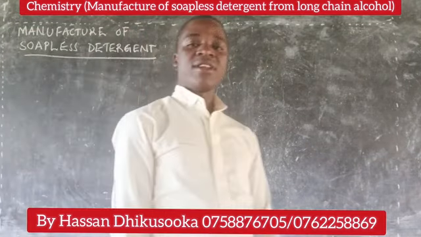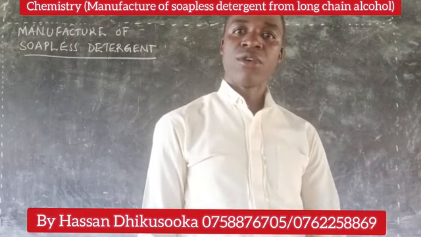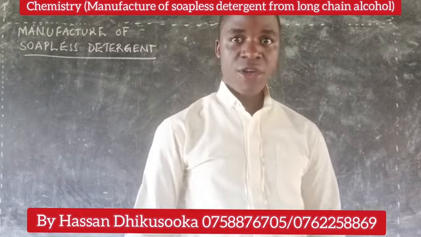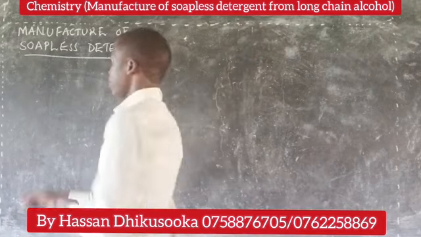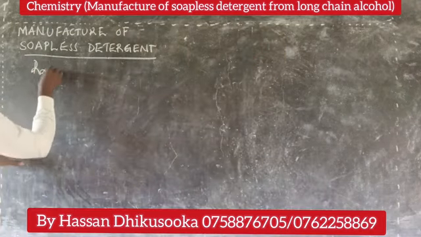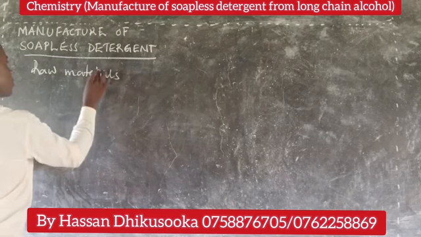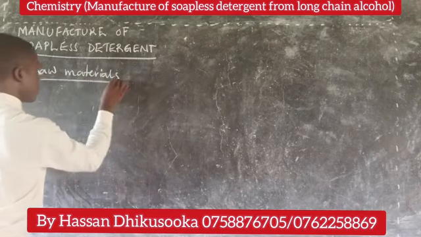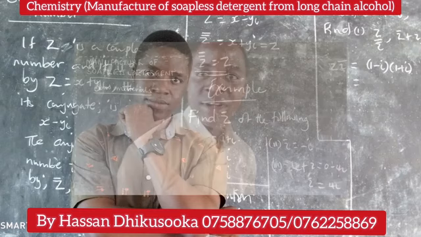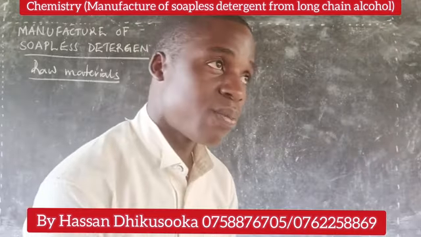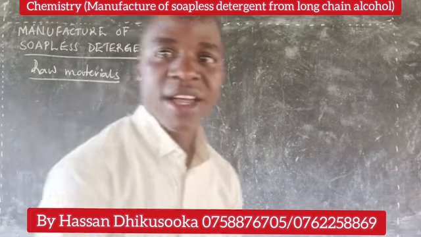As usual, under industrial processes, first of all, if you are looking for something, you need what we call raw materials. Which raw materials are you going to use? So let us first talk about the raw materials that we're interested in when it comes to manufacture of a soapless detergent. We shall need an alcohol.